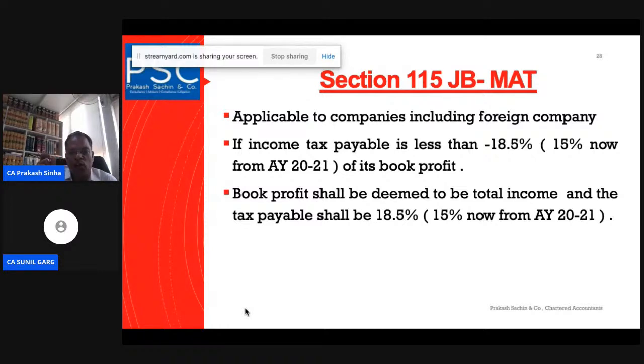So what we are calculating here is the book profit, and that book profit shall be deemed to be the total income, and the tax payable shall be 18.5% on that, which is very important. So the minimum tax is that we have to calculate the book profit, and on that book profit 18.5%, or now 15%, has to be applied here.